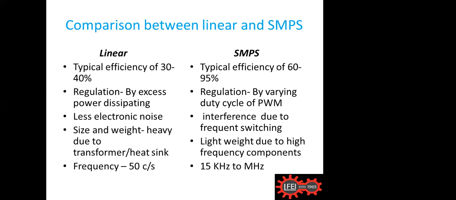Then the noise. Of course, there is radio noise in the SMPS, but that noise is not there in the linear. Then size and weight: with high frequency you can have a very, very low weight and low size also. Then the frequency is around 50 cycles for the linear, whereas in this one it is 15 to mega cycles. So that's the main difference between these two.